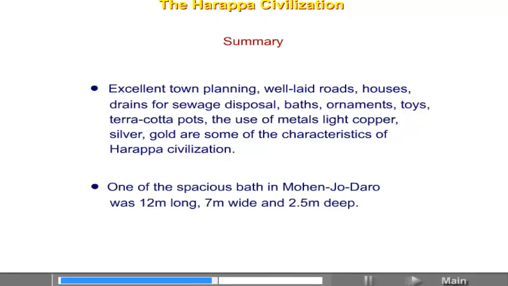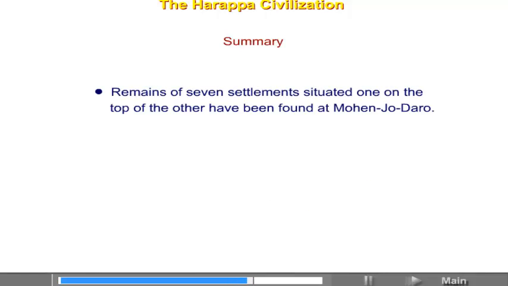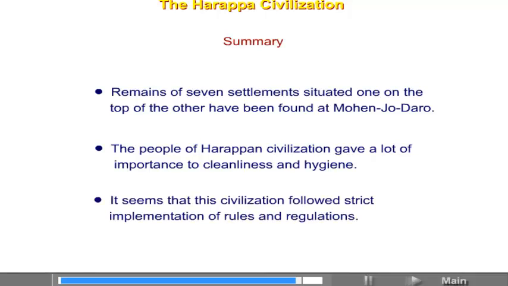One of the spacious baths in Mohenjo-daro was 12 meters long, 7 meters wide and 2.5 meters deep. Remains of 7 settlements situated one on the top of the other have been found at Mohenjo-daro. The people of Harappan civilization gave a lot of importance to cleanliness and hygiene. It seems that this civilization followed strict implementation of rules and regulations.